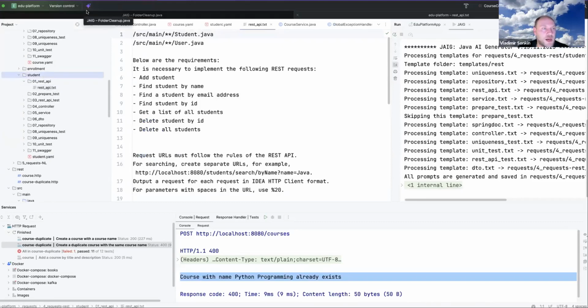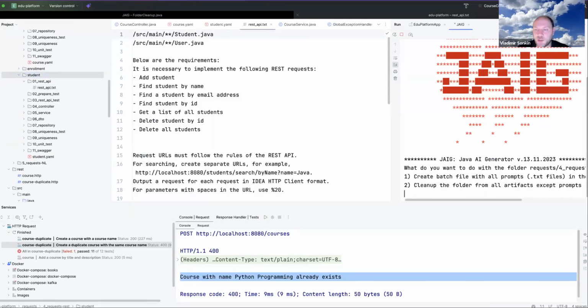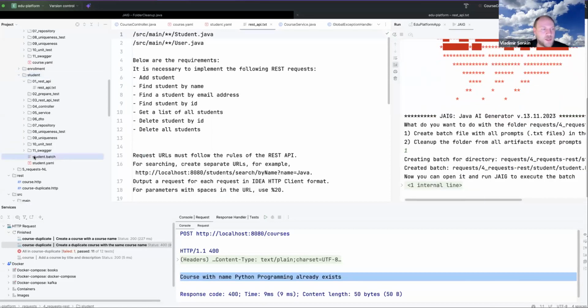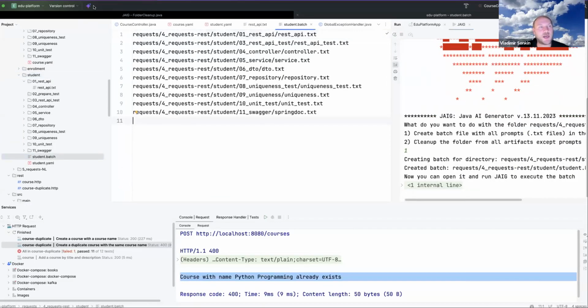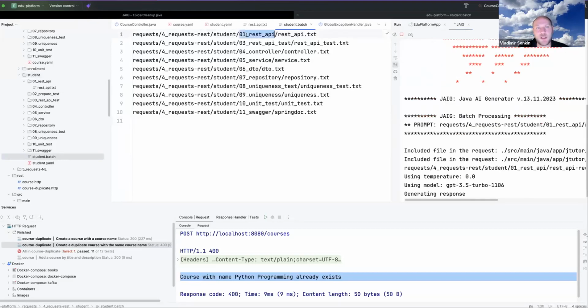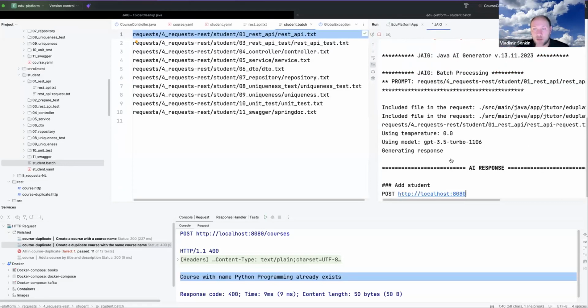And one other thing, I am able to create a batch. Okay, this is a batch. So the idea of the batch is that I am able to start it, and it will apply each of these requests one by one in automatic mode. This is not always a good idea, just because you had better validate every step. Yes, because there could be some problems in the generation, but it is slow. I will not wait for it now, but it is okay.